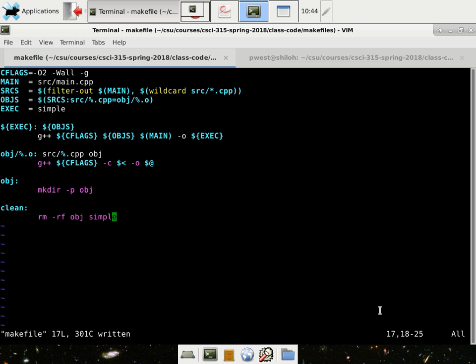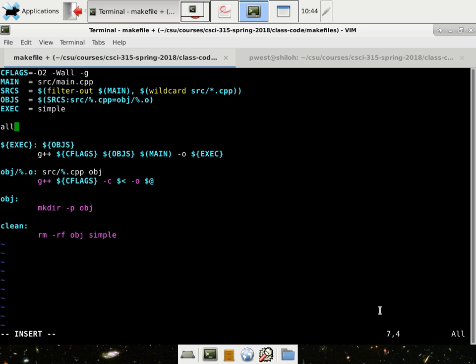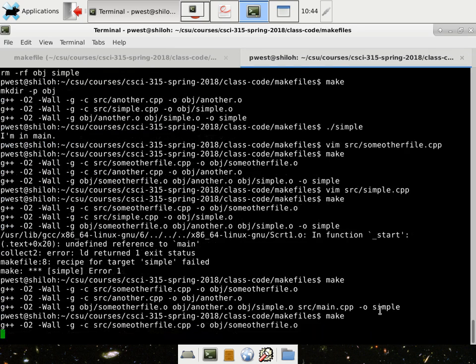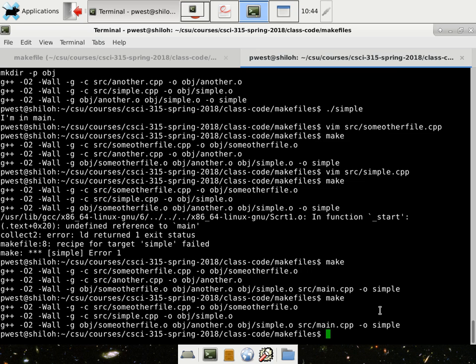In the slides there's an all rule. Okay, so yeah, we could do that. All: make sure you compile exec and then everything from OBJS. That just says make sure these two are compiled before you run. Okay, I did it.